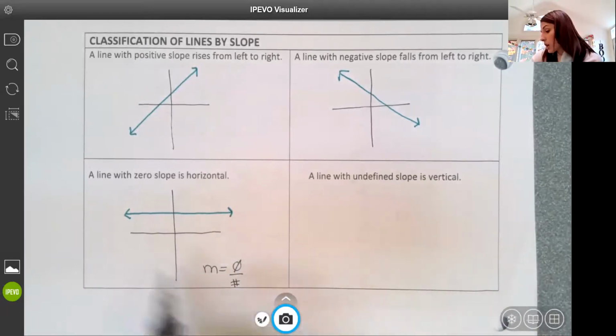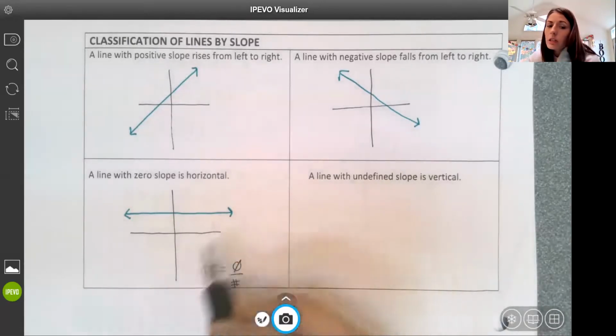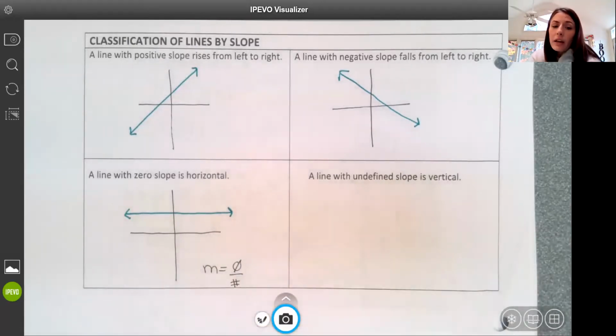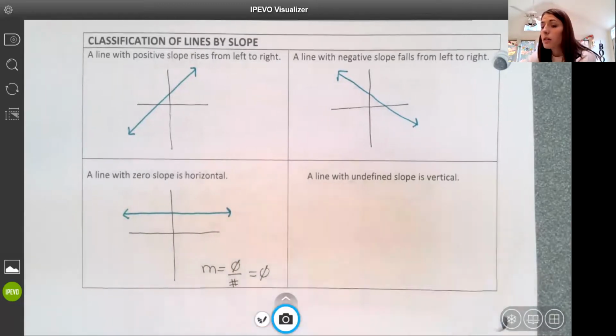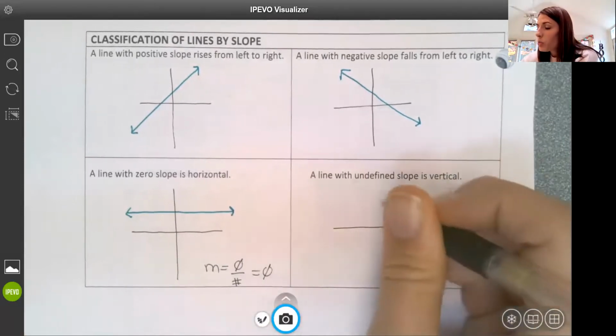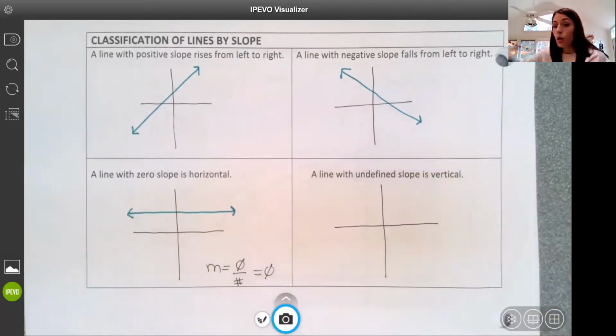That's what it looks like when we solve a different way, where we have 0 over a number, which is just 0.